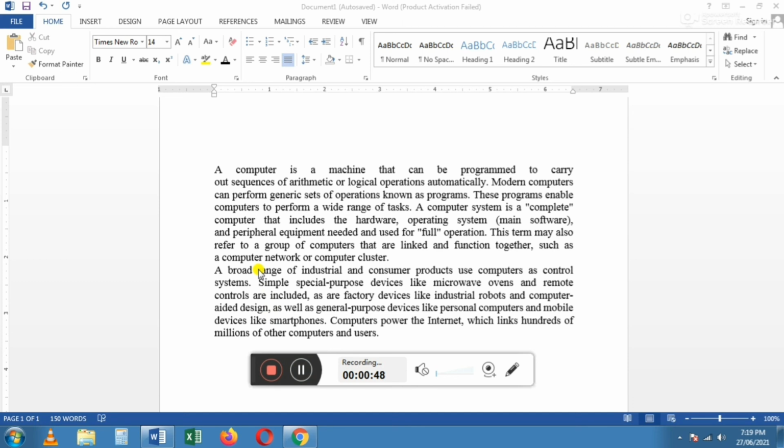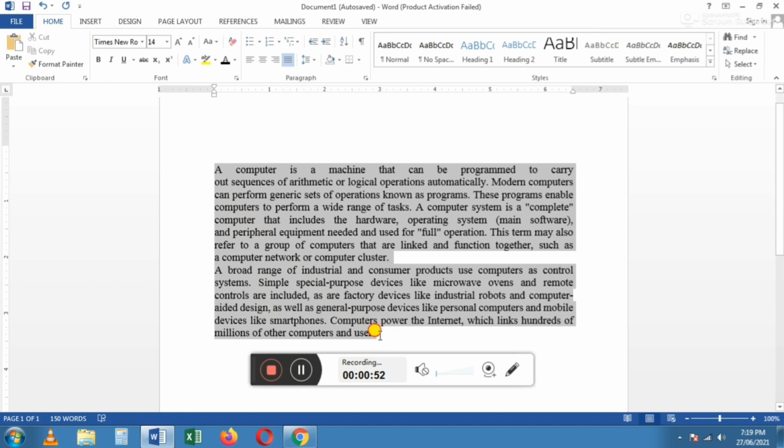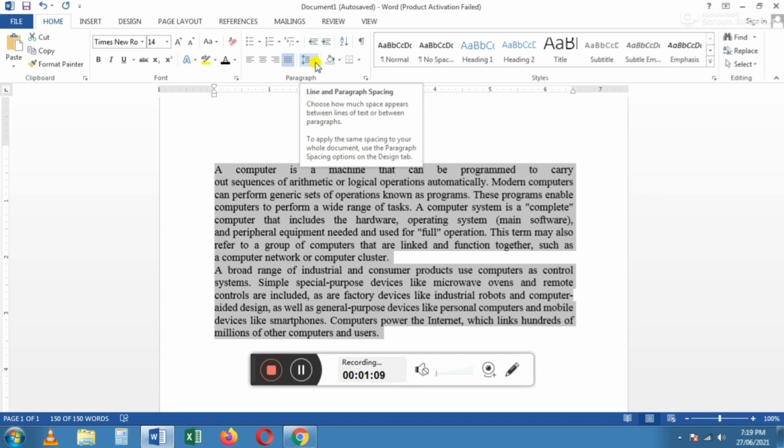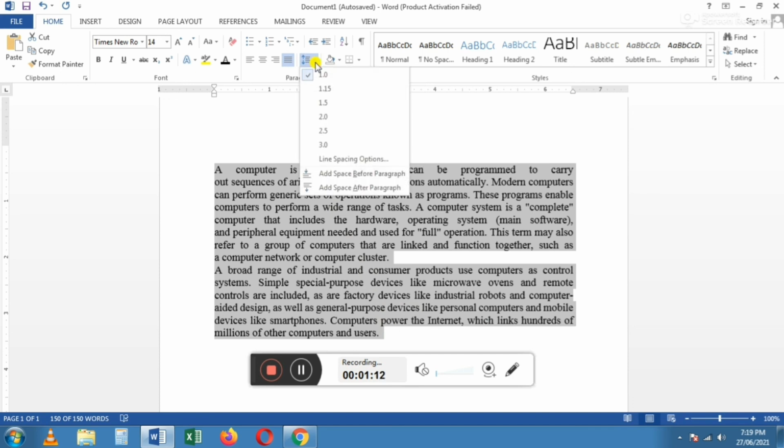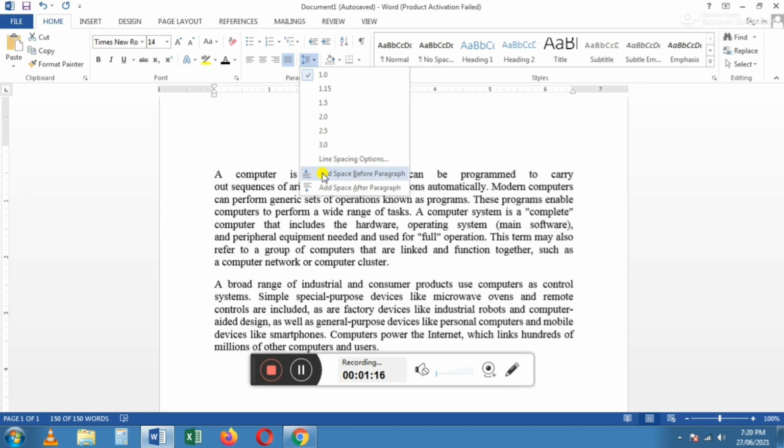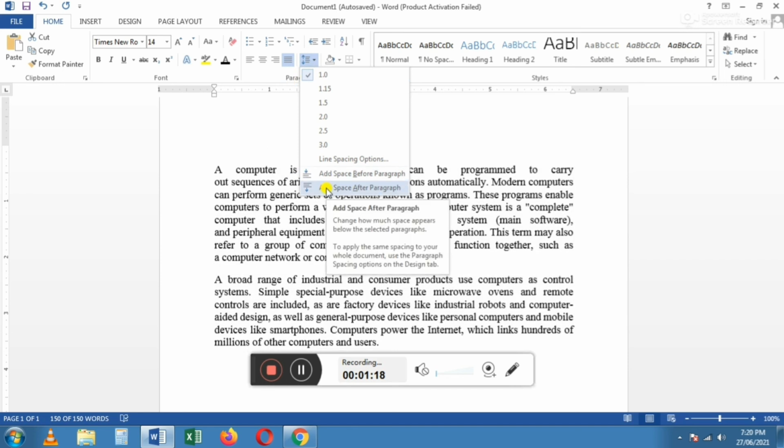So we can select the 2 paragraphs. Click line and paragraph spacing on the paragraph group. This is the line and paragraph spacing tool. You have to click this. One list will be open. In that list you have to choose add space before paragraph or add space after paragraph.